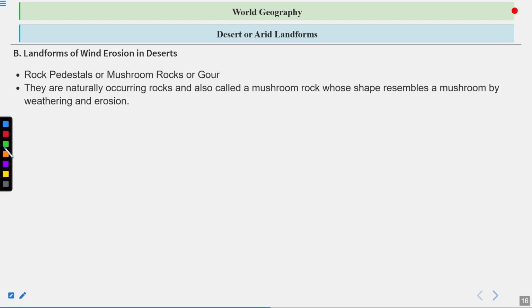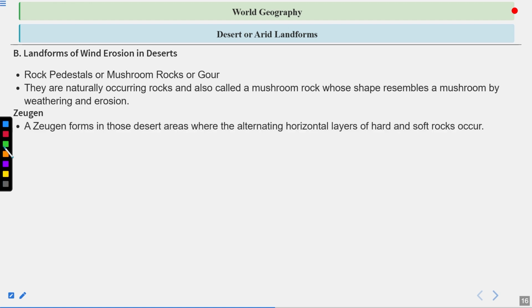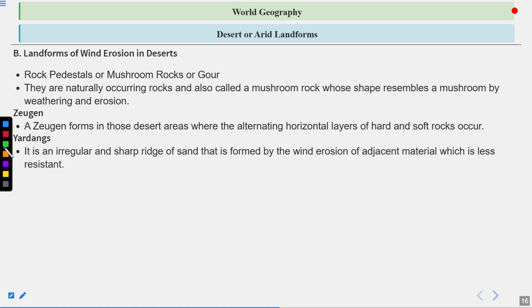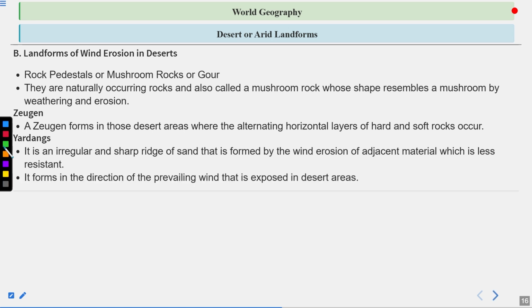They are naturally occurring rocks, also called mushroom rocks, whose shape resembles a mushroom by weathering and erosion, as I was saying. Zeugen. A zeugen forms in those desert areas where alternating horizontal layers of hard and soft rocks occur. Yardangs. It is an irregular and sharp ridge of sand that is formed by the wind erosion of adjacent material, which is less resistant. It forms in the direction of a prevailing wind that is exposed in desert areas.